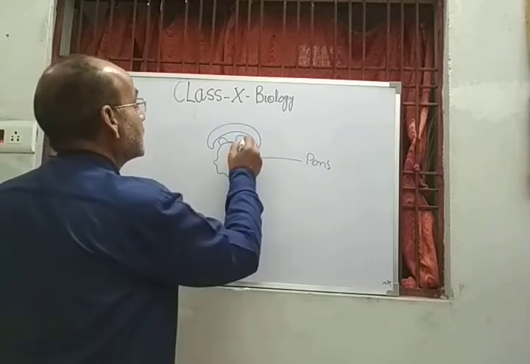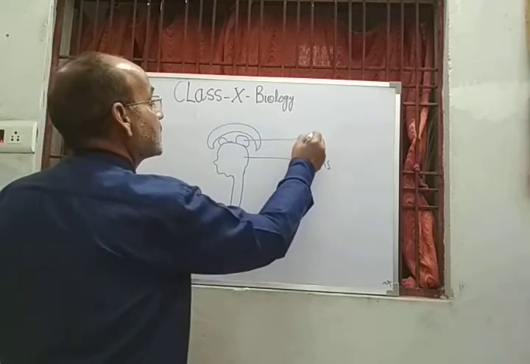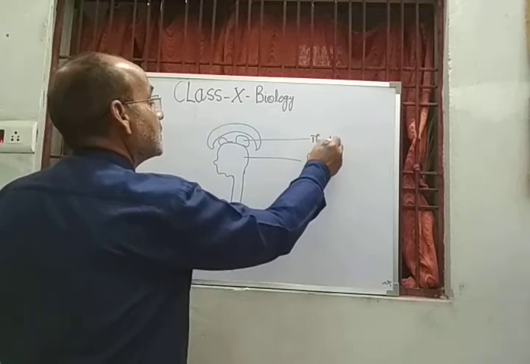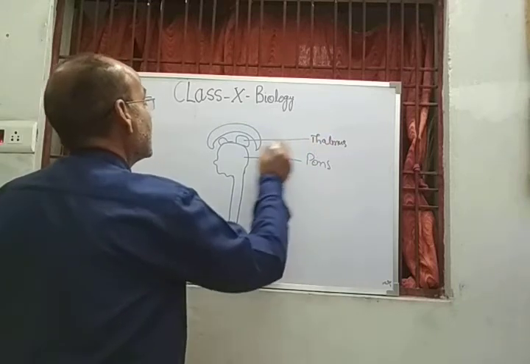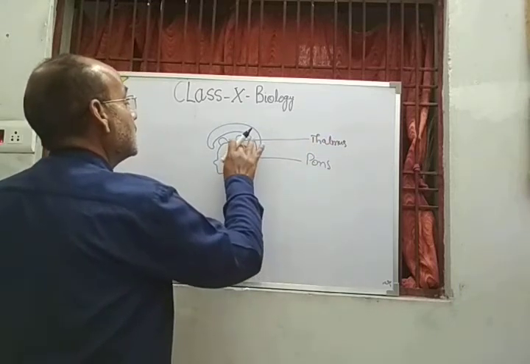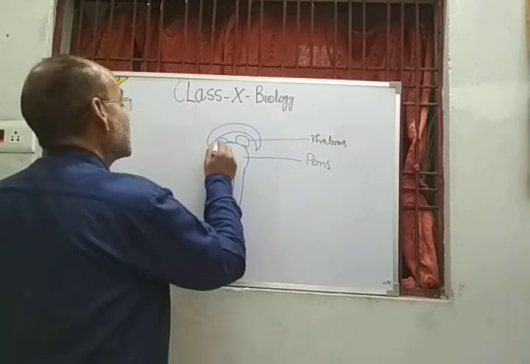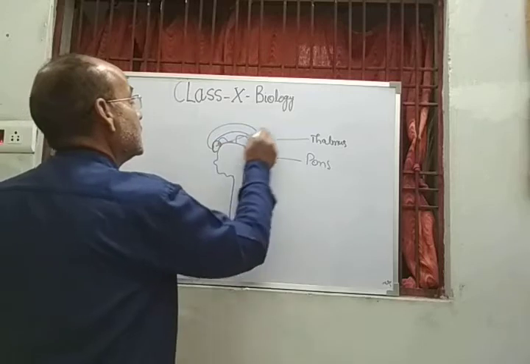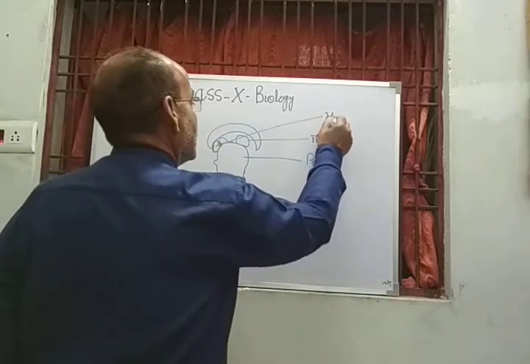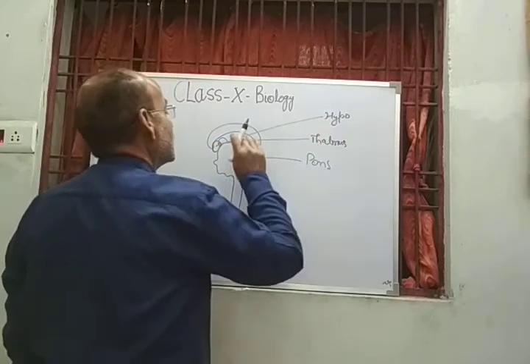This is thalamus, and this is hypothalamus.